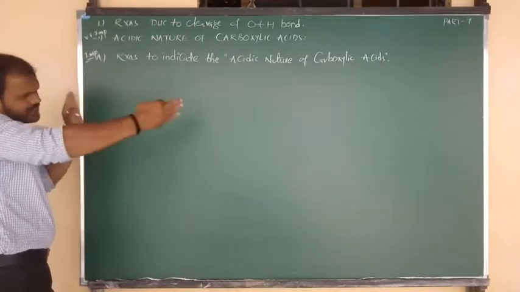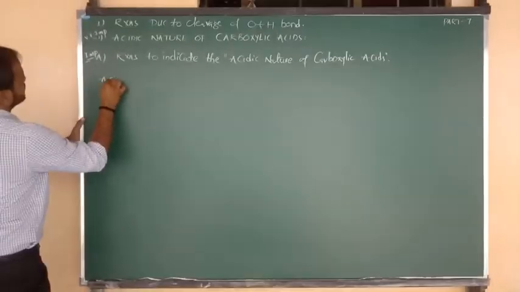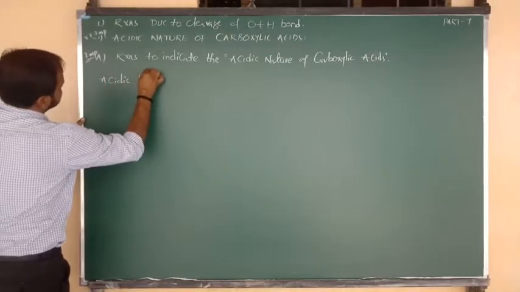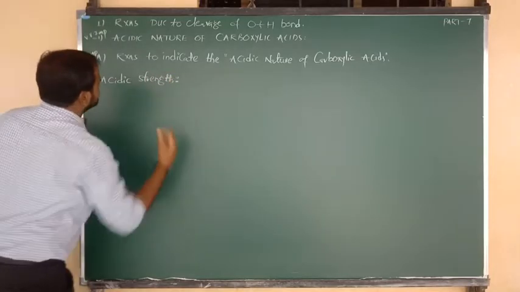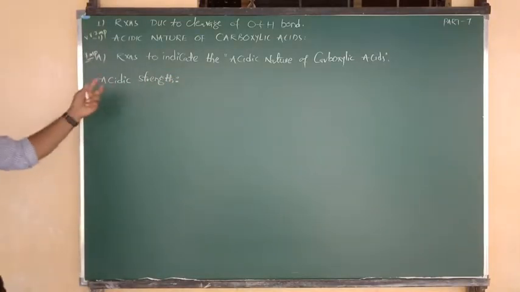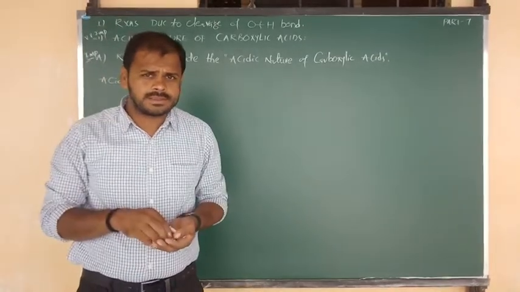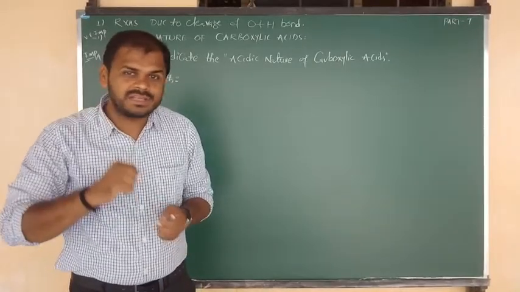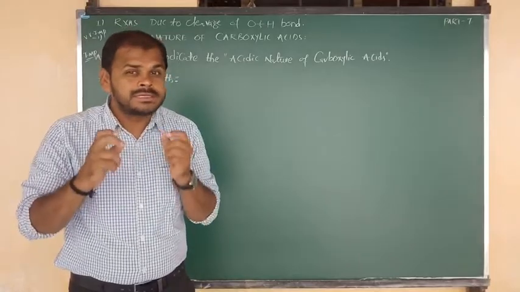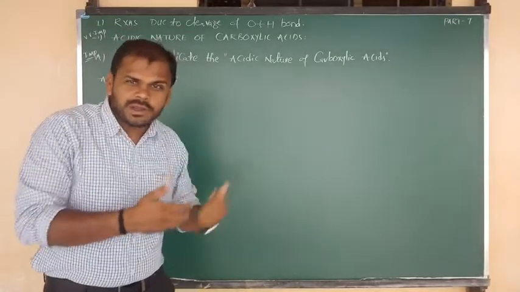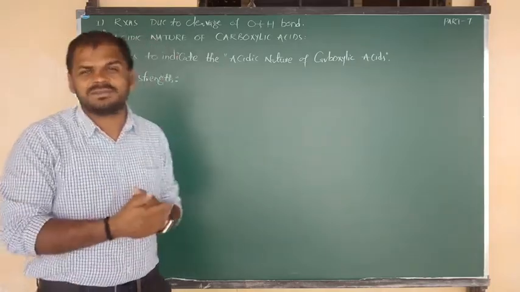First, one general statement about the acidic strength: the order of acidic strength, which we can also call the order of acidic nature. Which compound contains more acidic nature? In the chapter of alcohols, we saw the acidic nature of alcohols. In the chapter of phenols, we saw the acidic nature of phenols. Now in the chapter of carboxylic acids, again we are discussing acidic nature.